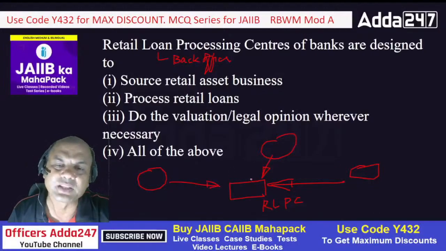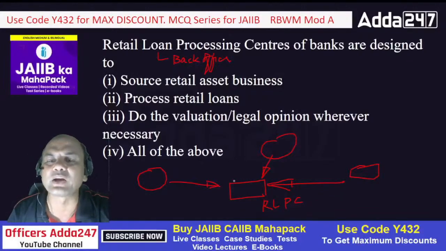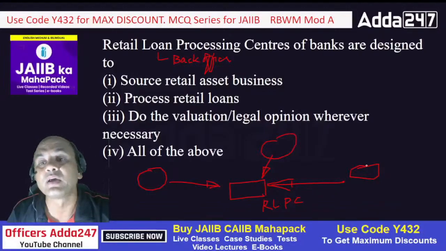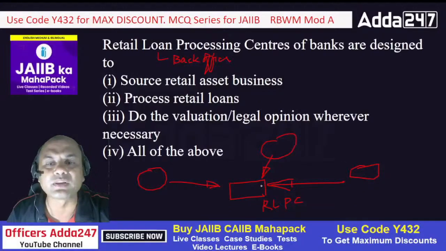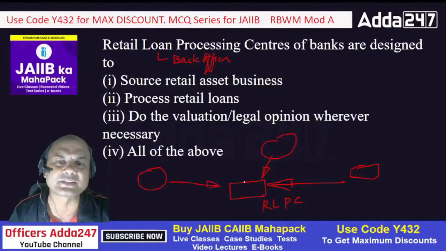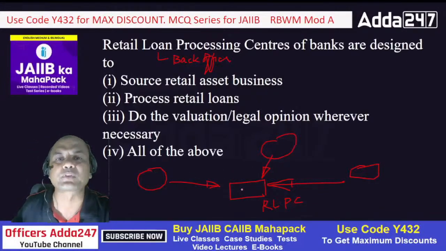Processing, yeah, this is done by RLPC. Okay, what about this? Do the valuation. Why should this central back office do all these jobs? They will tell the branches that, see, we want a valuation report. Now the branch will run to the valuer and the customer and get the valuation done. This is never done by this RLPC. Okay, so the answer is 2, isn't it?